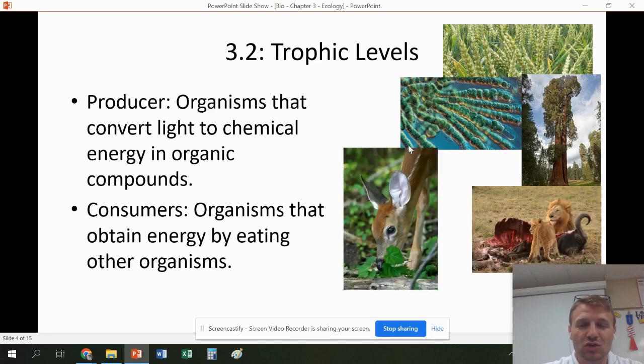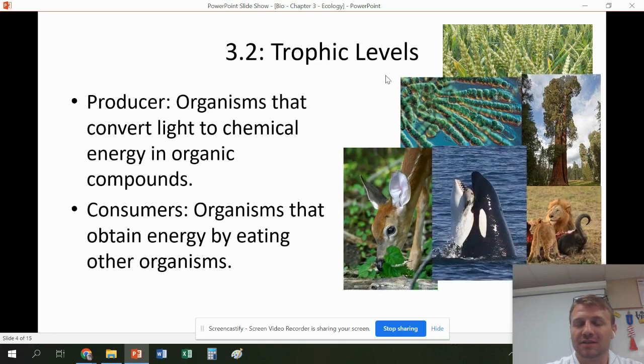These are terms that you should probably remember from previous classes. Producers are organisms that convert light energy into chemical or organic compounds. These are plants. These are also the phytoplankton in the sea, but we more think of just plants in general, just because it's easier. Consumers are organisms that eat other organisms for food. So these are like us humans, anything that eats things for food. These are also called autotrophs and heterotrophs, things that we've talked about before.